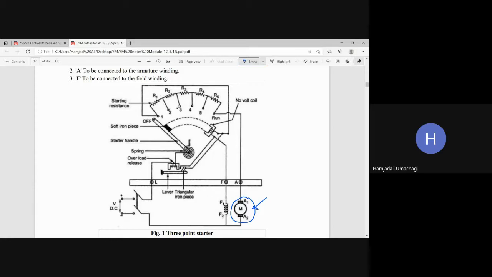Tap number one, tap number two. So these tappings we call as studs here. Stud number one, stud number two, stud three, stud four, stud five, and finally it comes to the running condition. So at the time of starting, you are going to